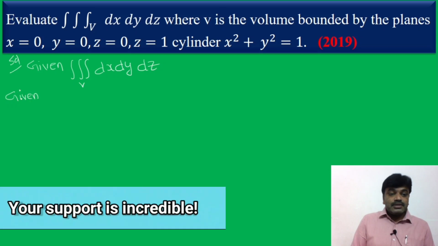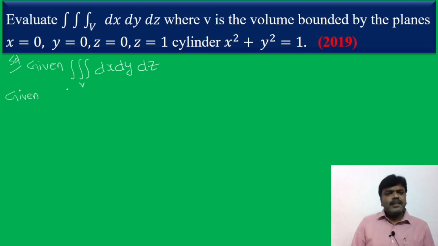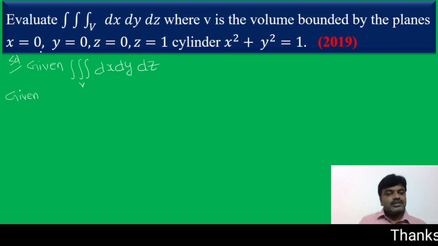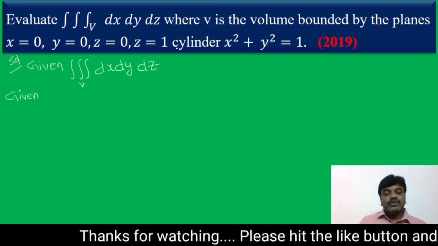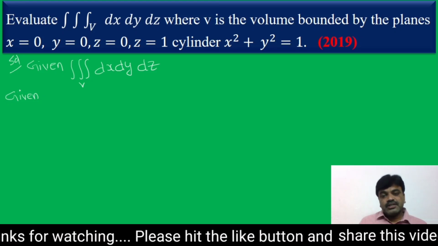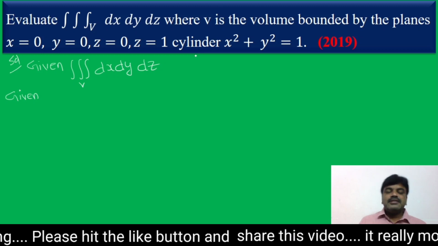Where is the plane? x is equal to 0 represents a plane in 3 dimension, friends. Similarly, y is equal to 0, z is equal to 0, z is equal to 1. In 3 dimension, x square plus y square that is equal to 1 represents a cylinder.